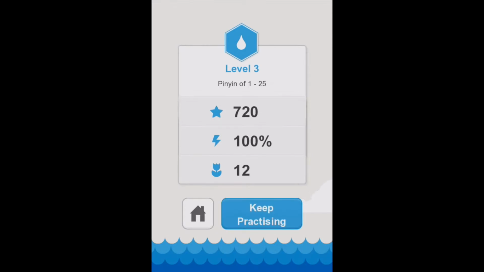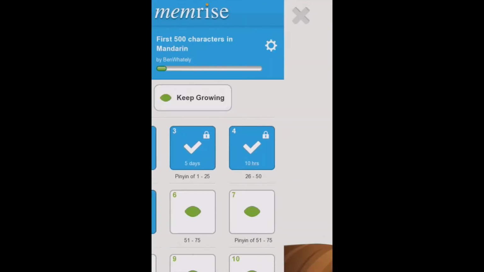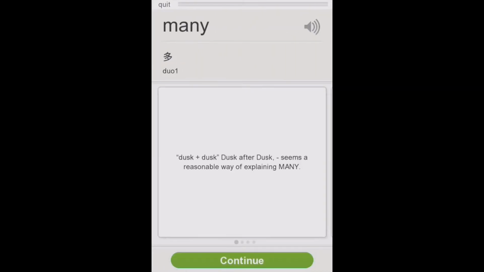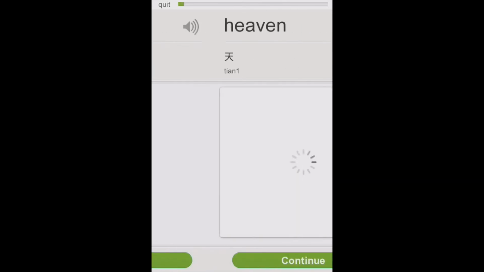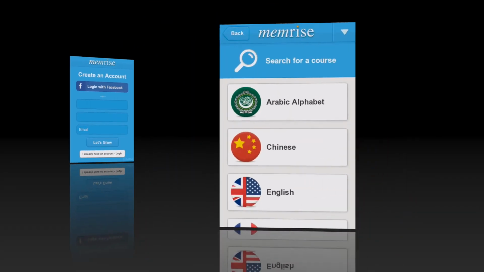So all these downloadable language courses and memes are fueled by Memrise's community of learners. So you'll actually be learning courses that were developed by other learners like you. When you launch Memrise for the first time, you'll see this screen, which will prompt you to create a new user account with Memrise. So go ahead and do that, and then we'll show you how to download your courses.